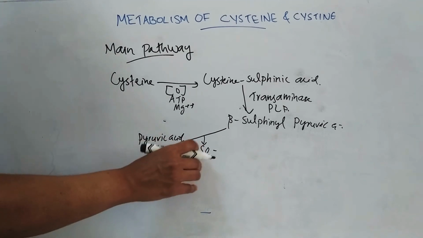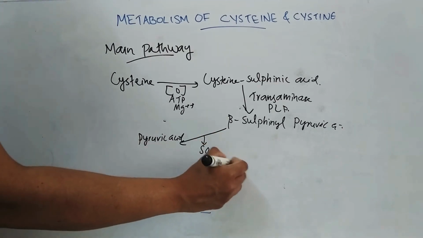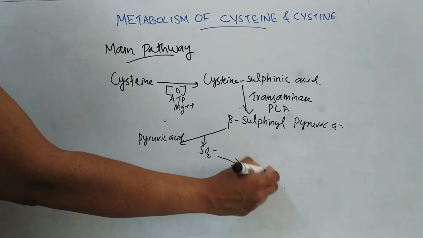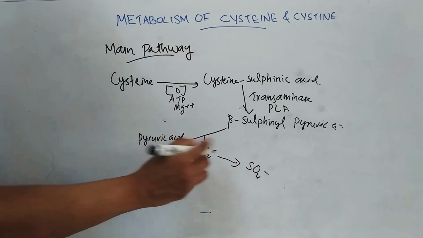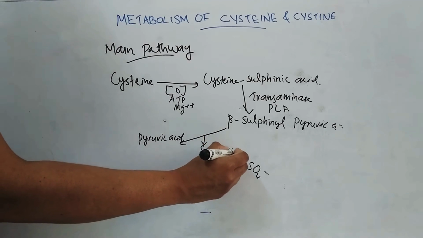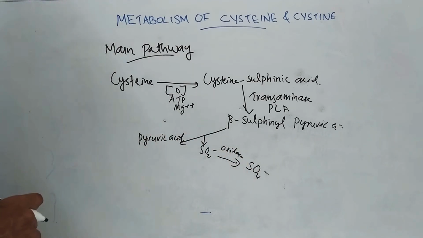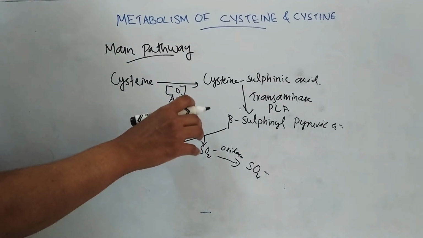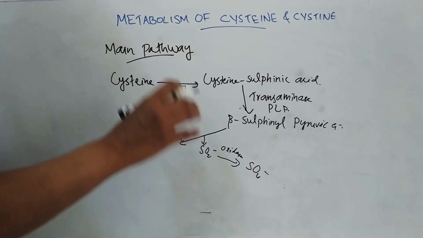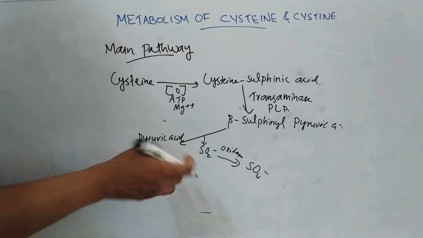Here the sulfite formed is oxidized to form sulfate, SO4 2-, by the enzyme sulfite oxidase. This reaction requires lipoic acid and hypoxanthine for its activity.